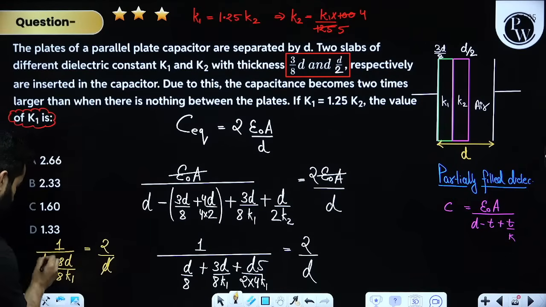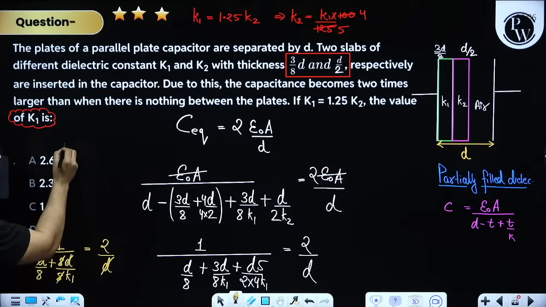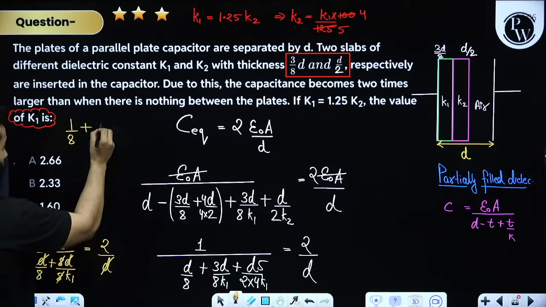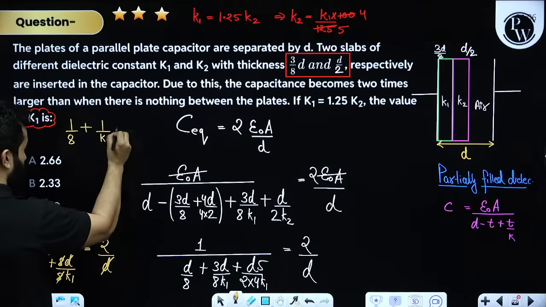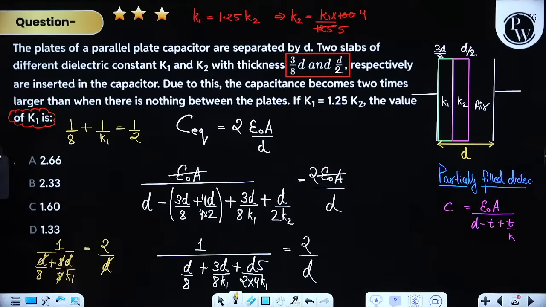Now d can be cancelled out, right? D can be cancelled out. Hopefully now everything is clear, my dear friends, right? And this thing will be cancelled out. If I take the reciprocal of everything, I will get 1 upon 8 plus 1 upon k1 is equal to 1 upon 2, right?